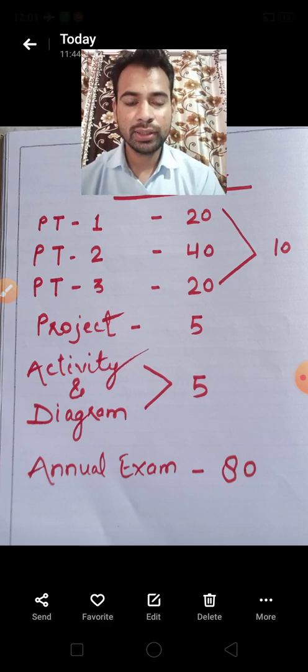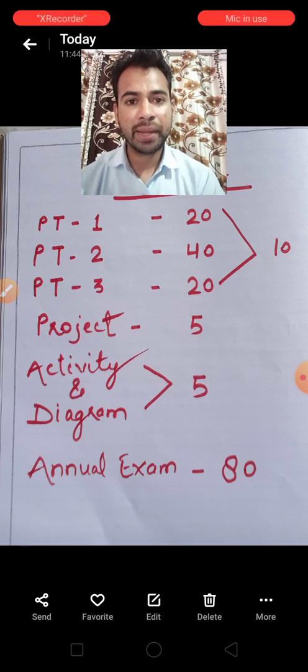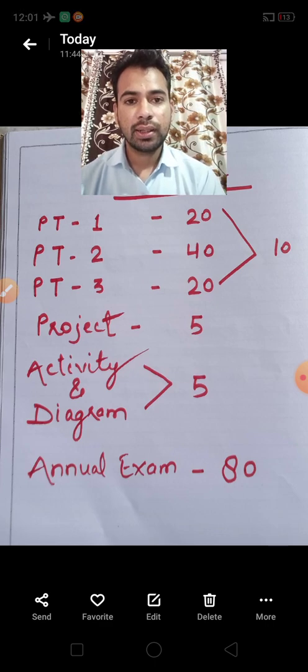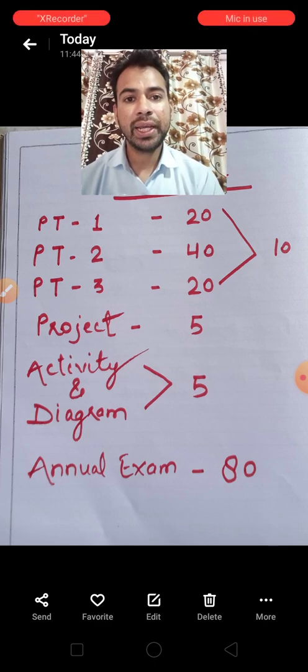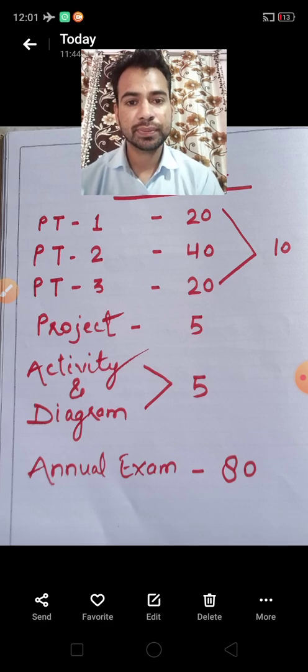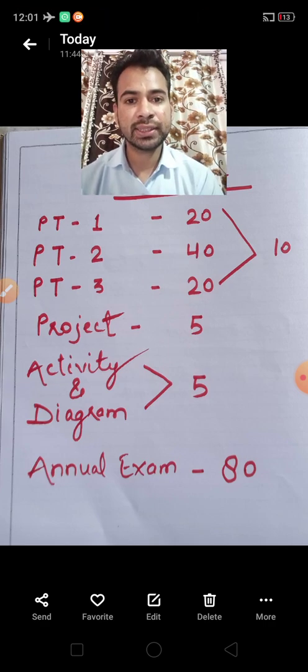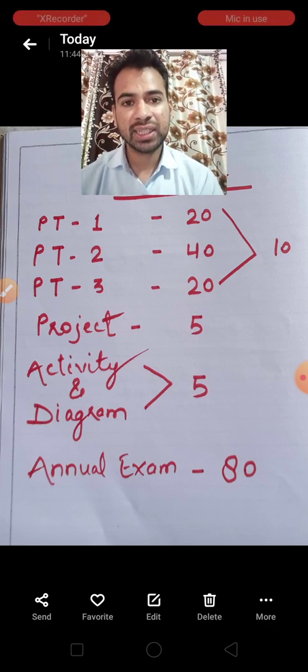Here, children, I am giving information regarding marks distribution. We have divided your marks in this way. You can see on your screen, the first periodic test that we have taken is of 20 marks.